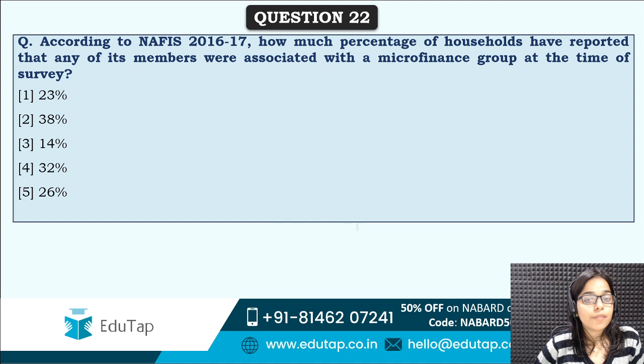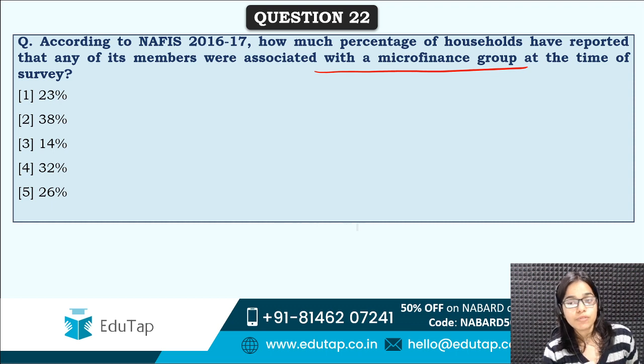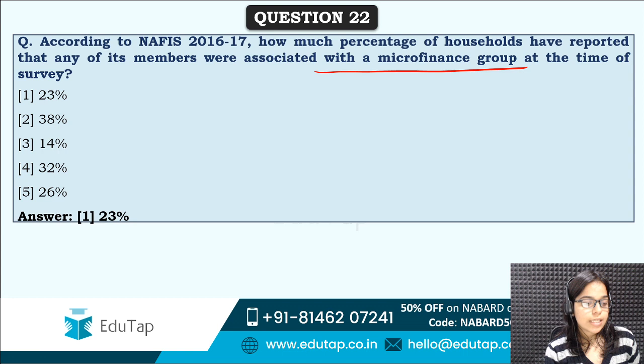Next is, according to NAFIS, how much percentage of households have reported that any of its members were associated with a microfinance group at the time of survey? How many percentage of households have reported that any member of their family or household are associated with microfinance group? Correct answer is option first, that is 23%.